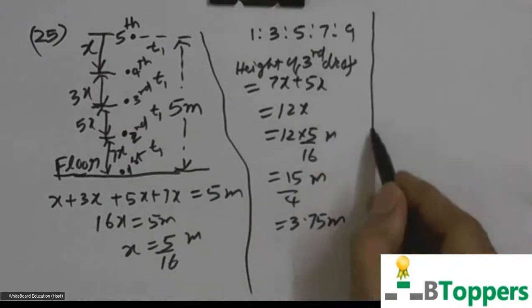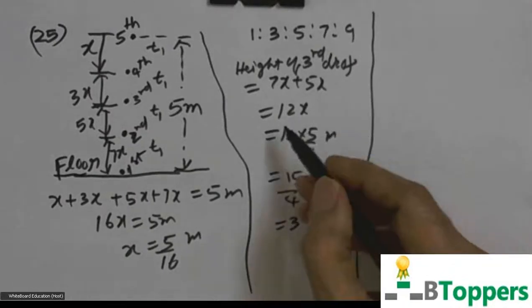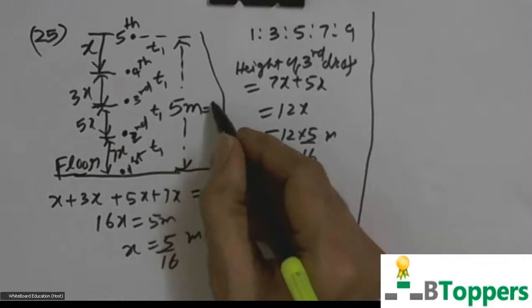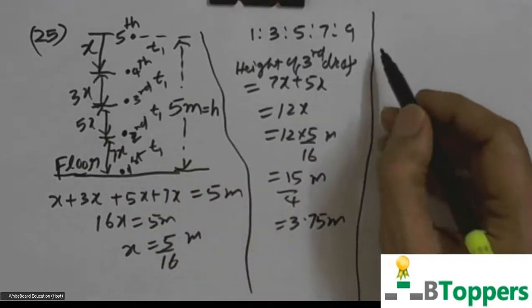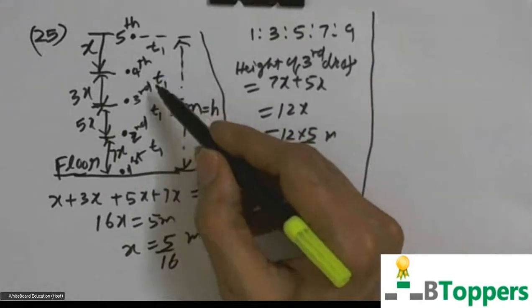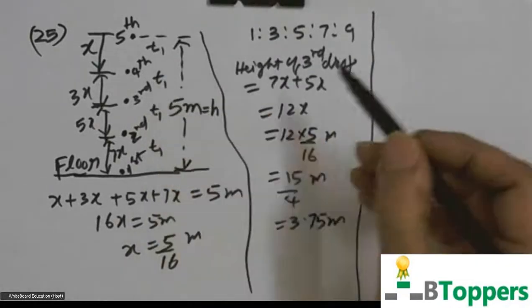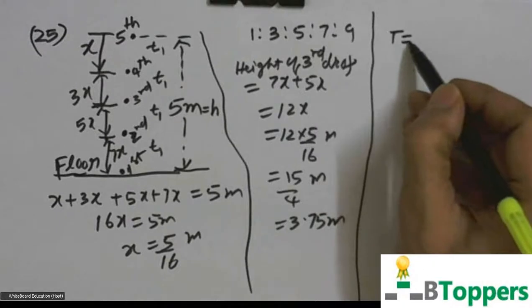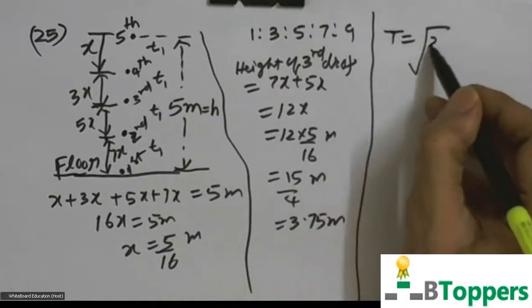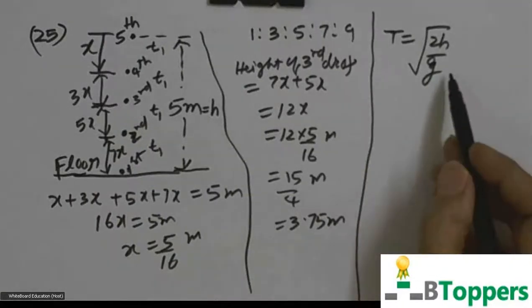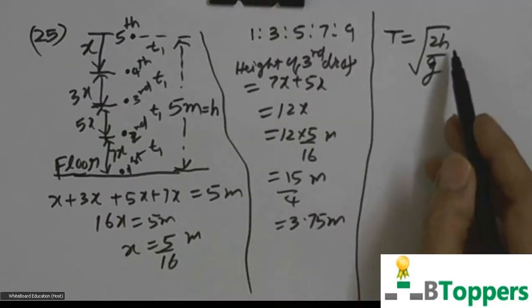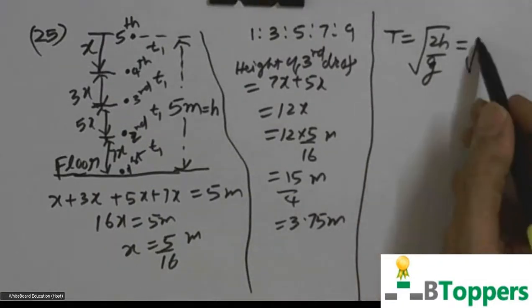There is another method. Let us denote the height above the floor from which the drop begins to fall by h. Let t1 be the time interval between two successive drops. So the time of free fall for each drop to strike the floor is root of 2h by g.